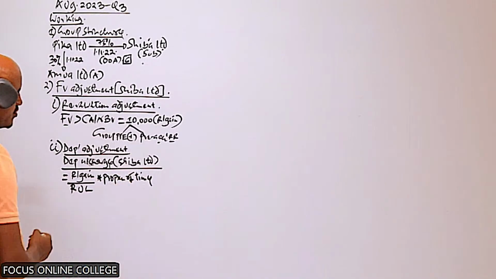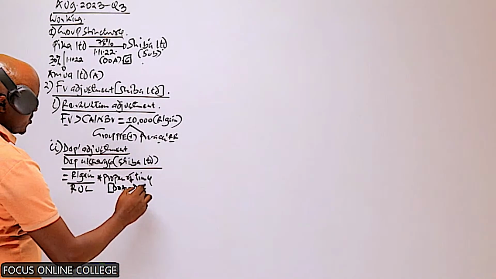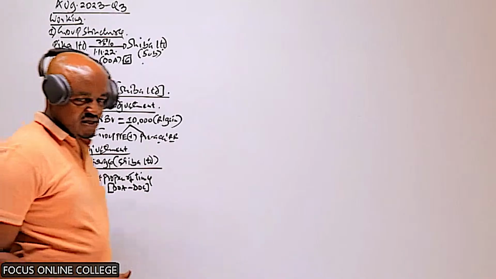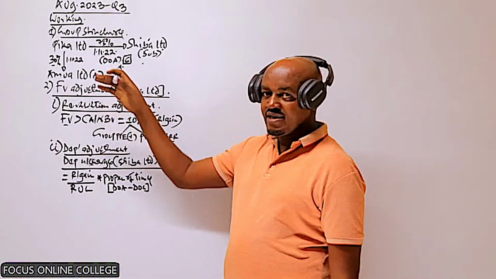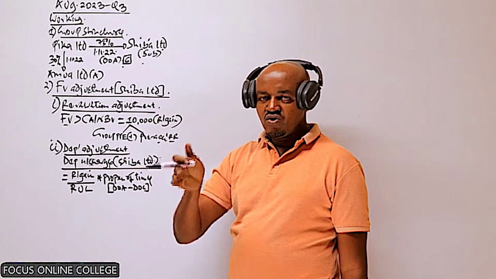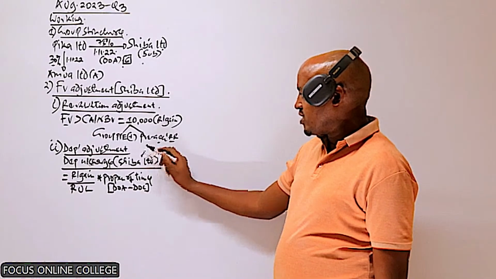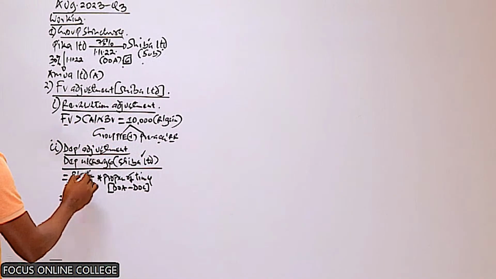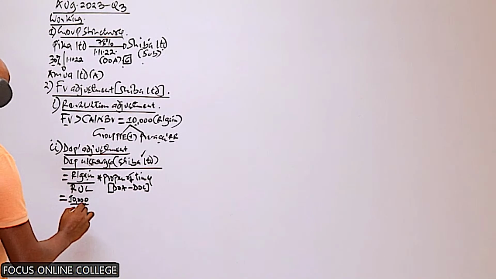Proportion of time is basically the time from the date of acquisition to the date of consolidation. I hope you can recall that from the date of acquisition to the date of consolidation we have how many months? 6 months. So Sheba was acquired 6 months to the end of the year. This formula is what you need to remember always, as it is what we use in computation of the depreciation other charge. So we take the revaluation gain, which is 10,000, and divide that by the remaining useful life.